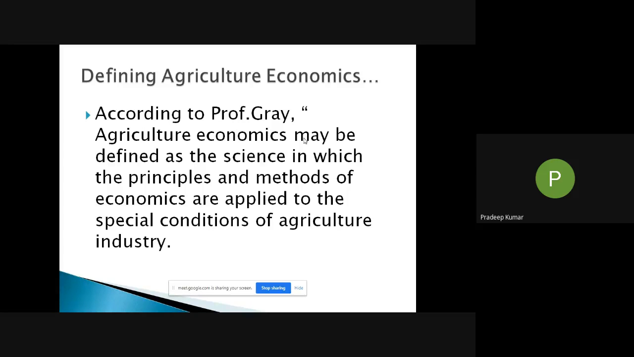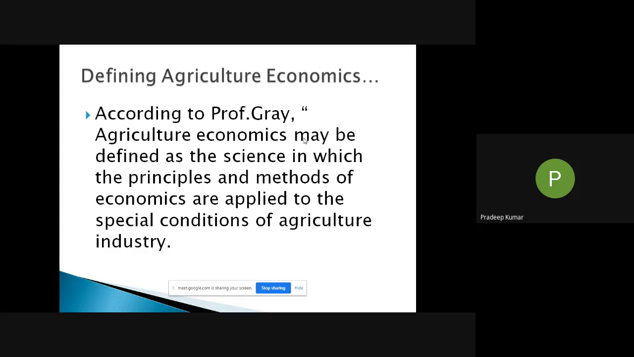We have some other applied economics like industrial economics, that's an applied economics. So what is industrial economics? Simply, industrial economics is also the application of principles and methods in economics in the field of industries, in the field of small scale, cottage, traditional, heavy industries. So when you apply the principles and methods of economics in the field of industries, then you are dealing with industrial economics. So here, agriculture economics is an applied economics, applied science in which we are using the principles and methods of economics.